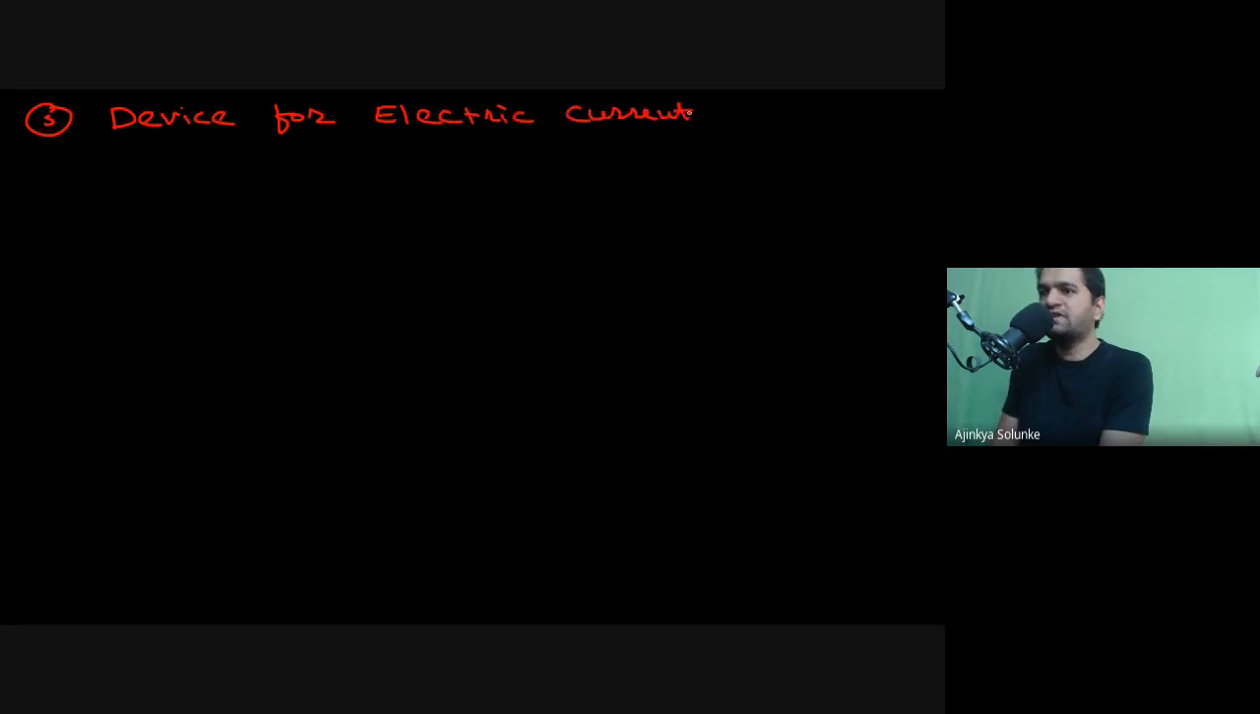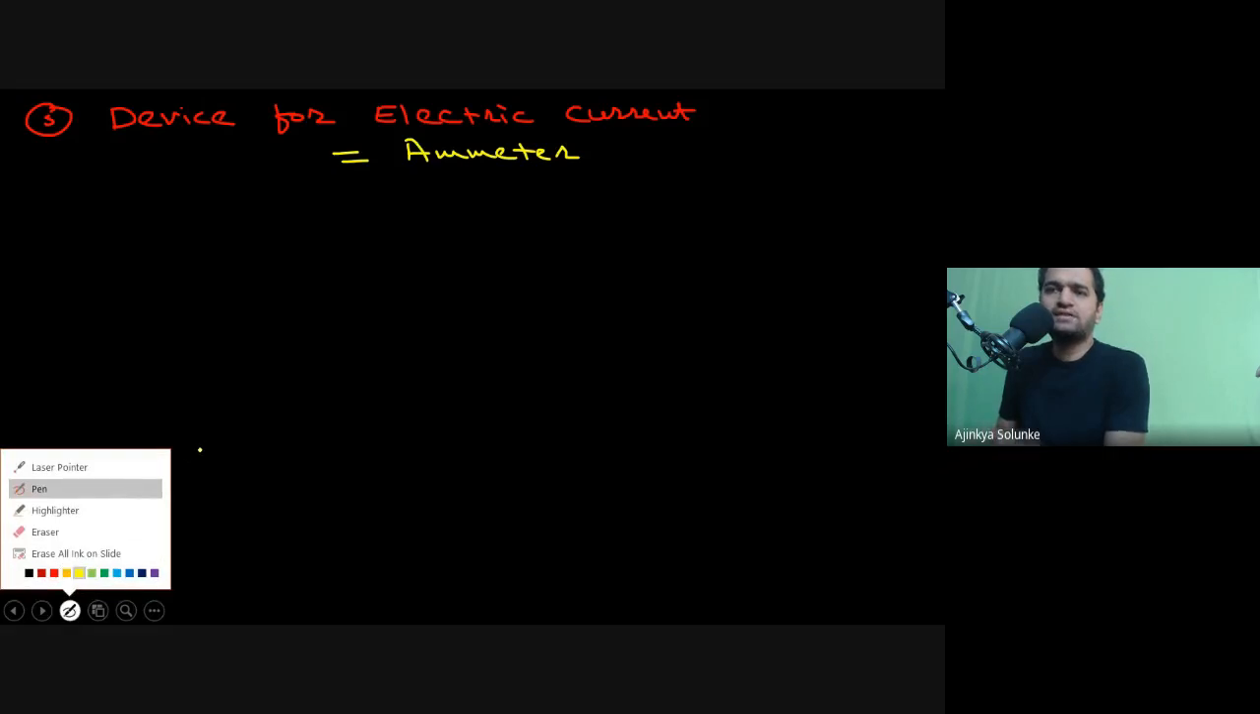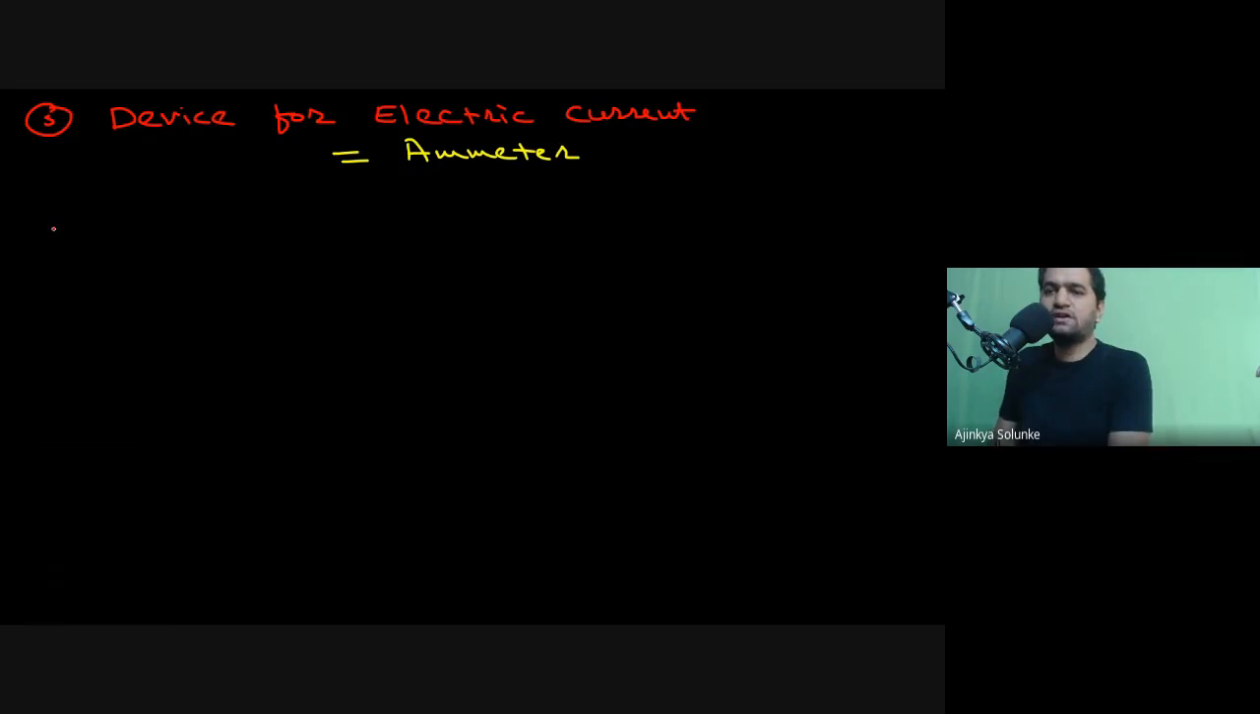The name is actually very simple. The device which we use for measuring electric current is called an ammeter. A very simple one. That's it. Nothing more. You just have to memorize that the device used for measuring electric current is called an ammeter. Now let us talk about the next point, and that is conversion units.